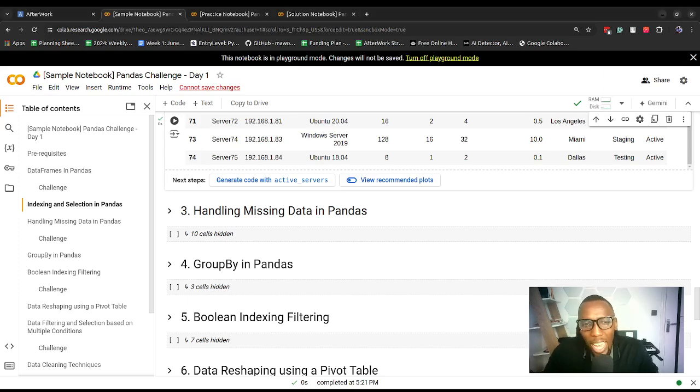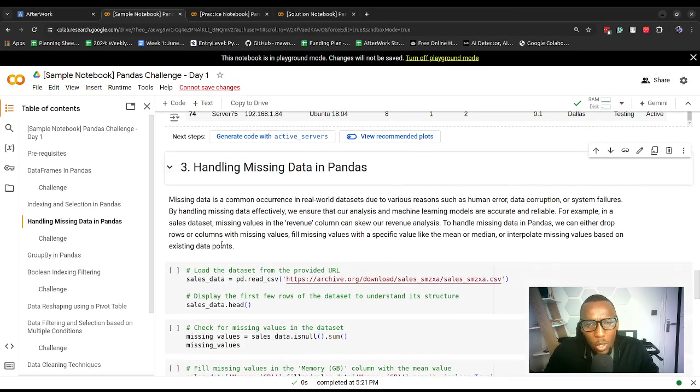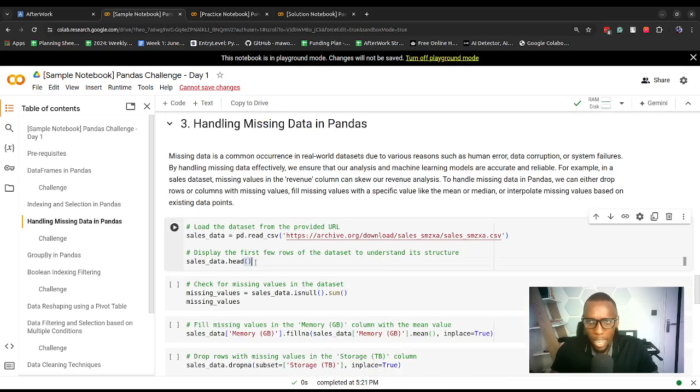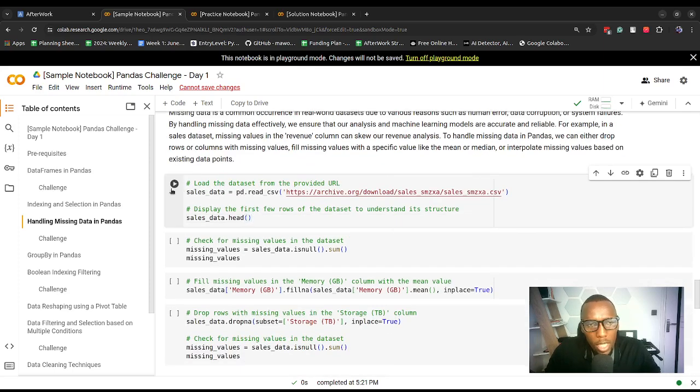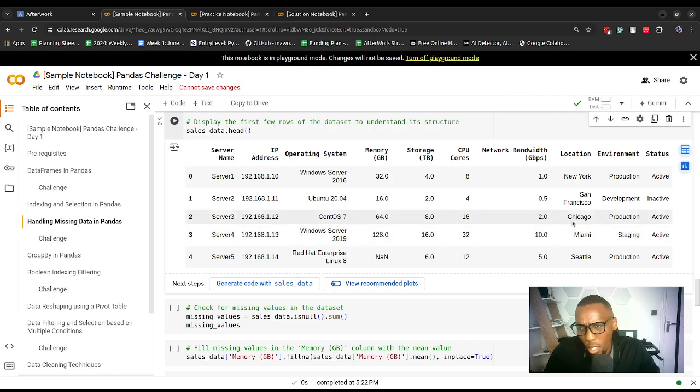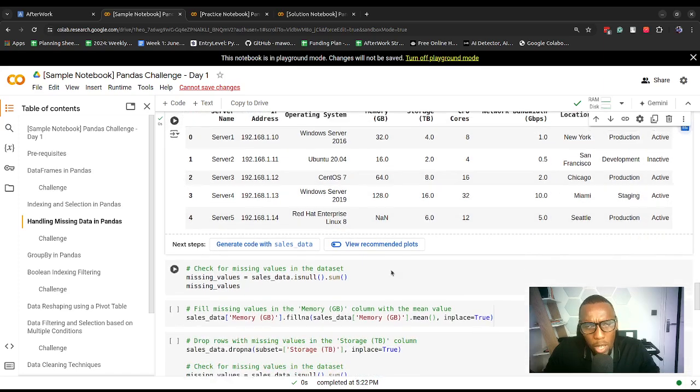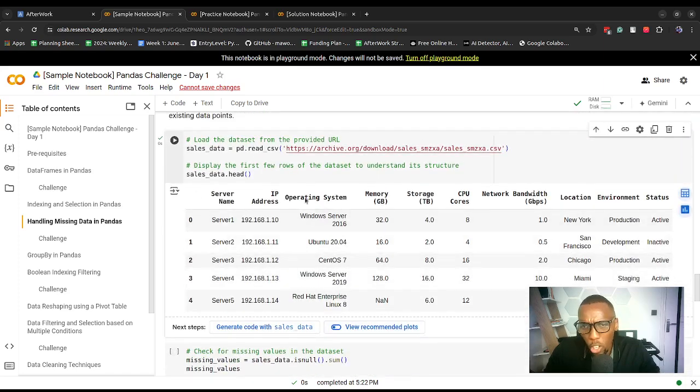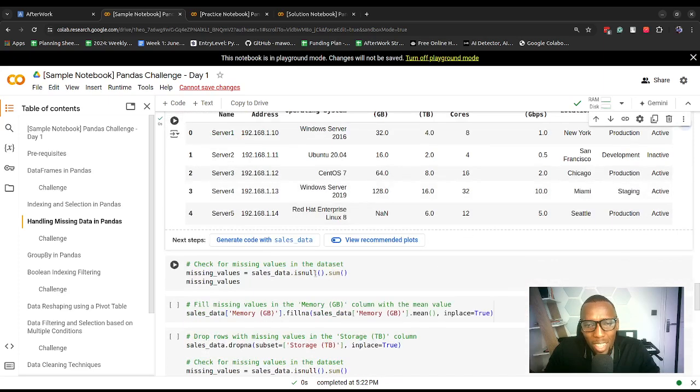All right, moving on, handling missing data in Pandas. Sometimes you might want to handle missing data, because the outcome of our work is important and it can be affected if our data set has missing data. So let's first of all load this data set, another sales data set. This is how the data set looks. Assuming that we wanted to check how many values for each column are missing, we can use the isnull().sum() function.